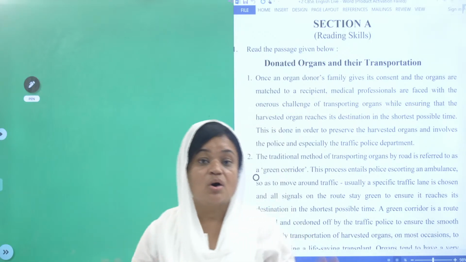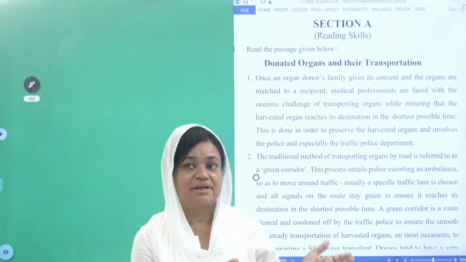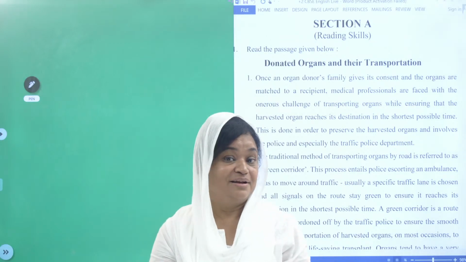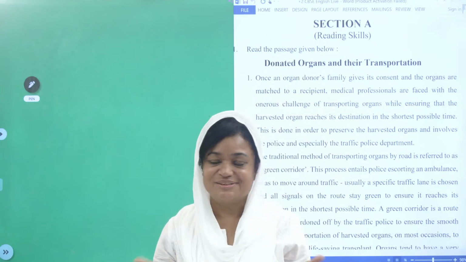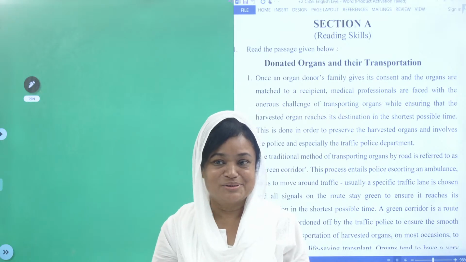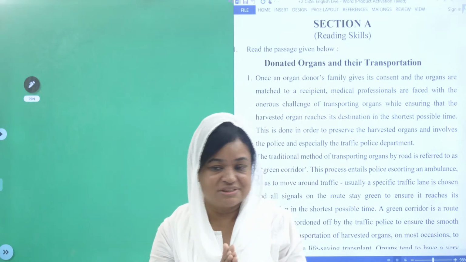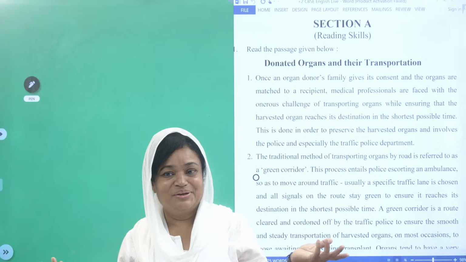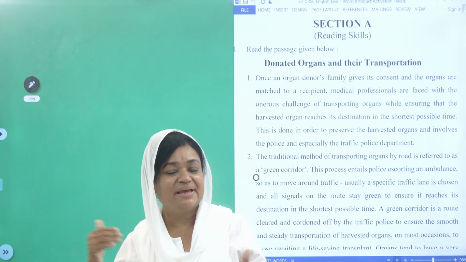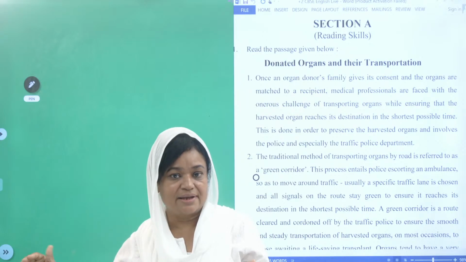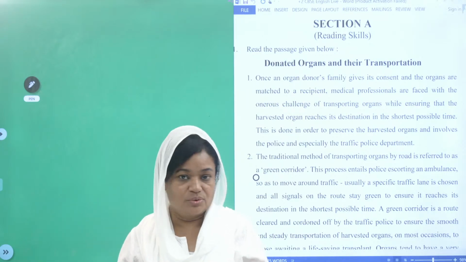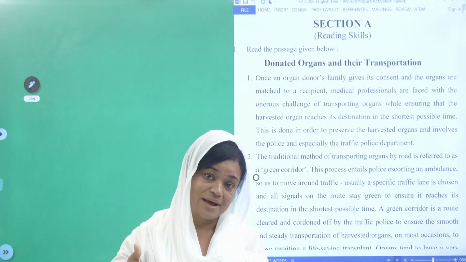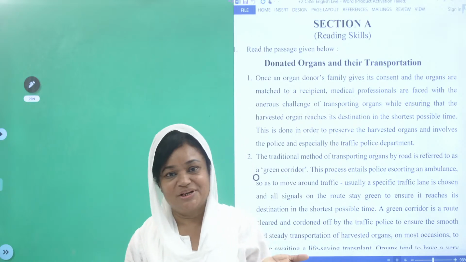Okay, children, above all, before I wind up this section A, I am telling you, above all, don't be nervous. Nervousness is, of course, something everyone will have, because of how much experience you have, how much you know about everything, but still nervousness is a different thing. You need to have the confidence. For that, make a good study plan. Now it is high time, but I'm just reminding you, make a good plan and study. Once you know everything, you will be very confident. If you are very confident, what will happen? You will not have sweaty hands, you will not have shivering.